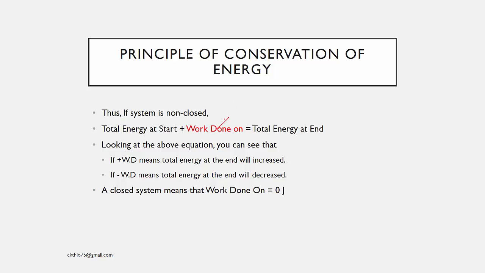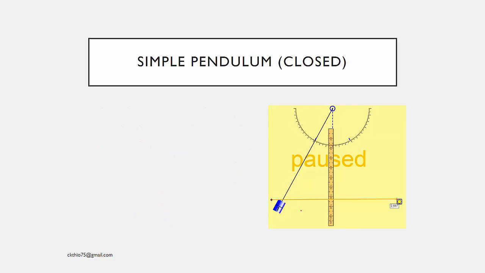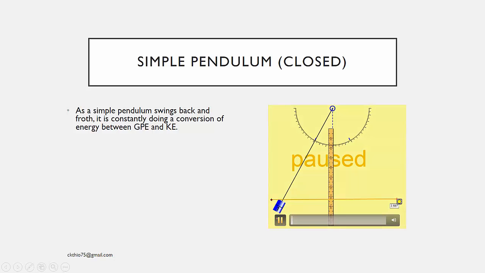So if this is zero, then you are left with the previous formula, which is that the total energy at the start is equal to the total energy at the end. So in other words, no energy enters or leaves the system. So if we use a simple pendulum to illustrate, a simple pendulum swinging back and forth is constantly converting energy between gravitational potential energy and kinetic energy. So you find that currently this object has some gravitational potential energy, and if it swings down, it is converting into kinetic energy and swings and converts back into gravitational potential energy.